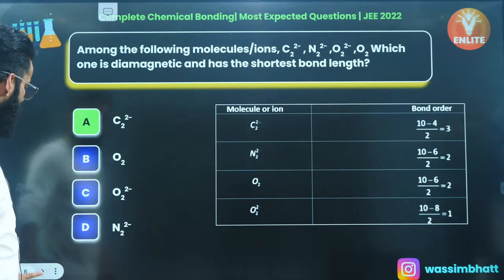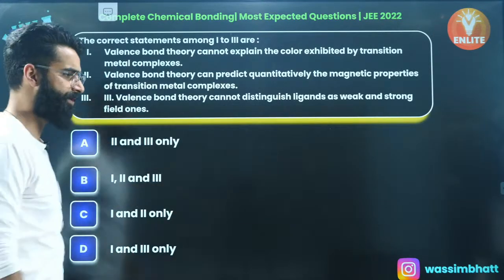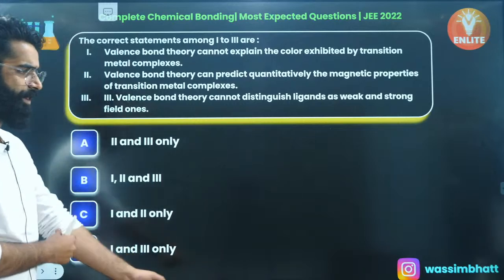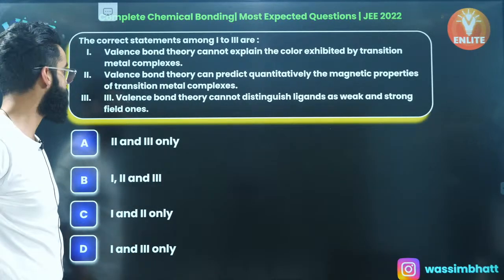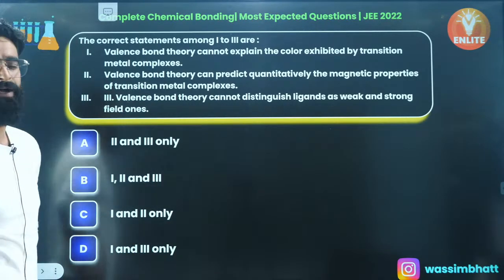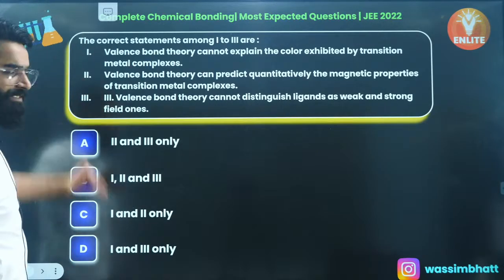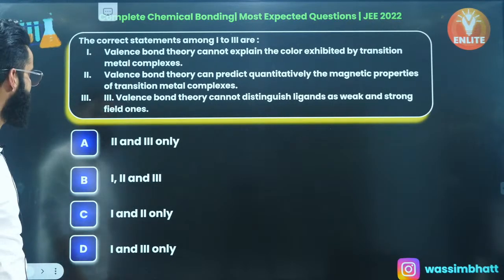So let me quickly move on to one more question. This is one more question on your screen, and you guys are going to tell me the answer of this particular question in the chats. The correct statements among all. We are supposed to see which of the statements are correct among the 3 statements given.